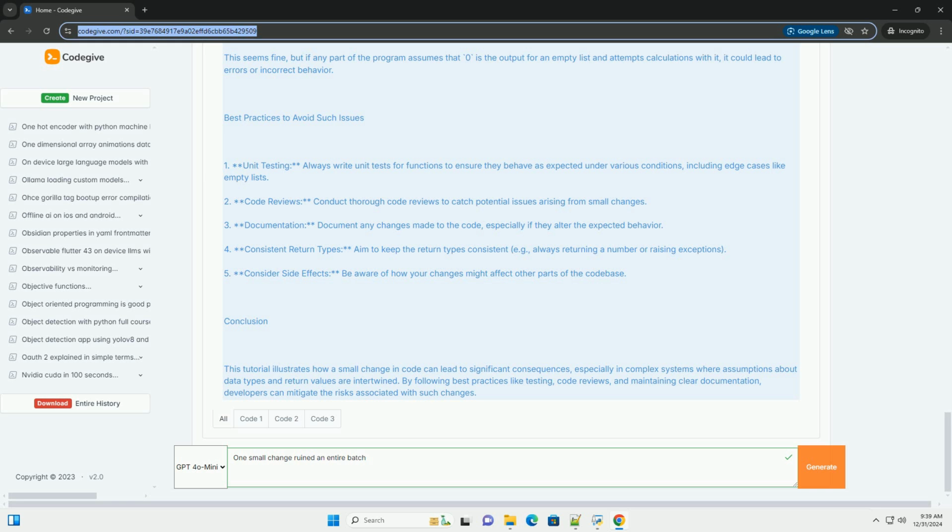Conclusion. This tutorial illustrates how a small change in code can lead to significant consequences, especially in complex systems where assumptions about data types and return values are intertwined. By following best practices like testing, code reviews, and maintaining clear documentation, developers can mitigate the risks associated with such changes.